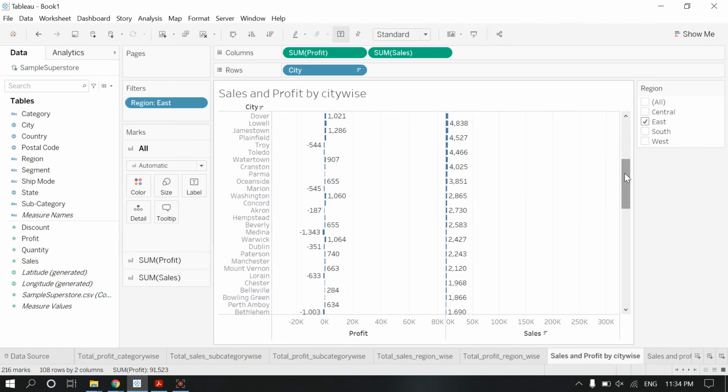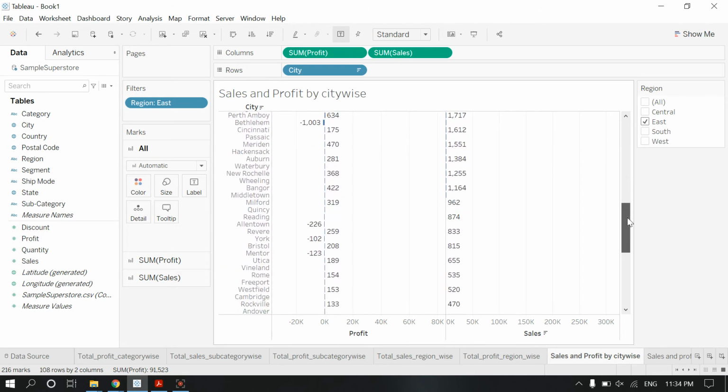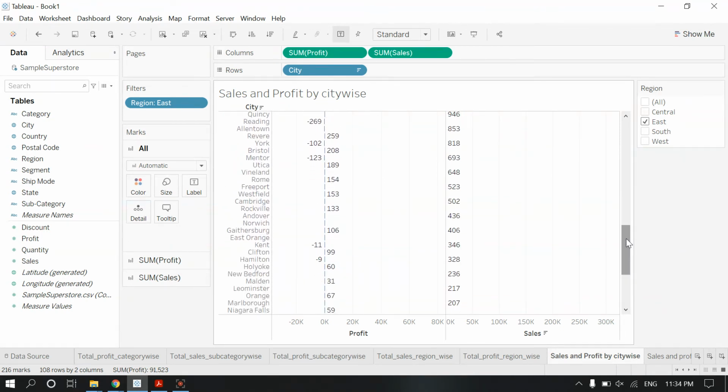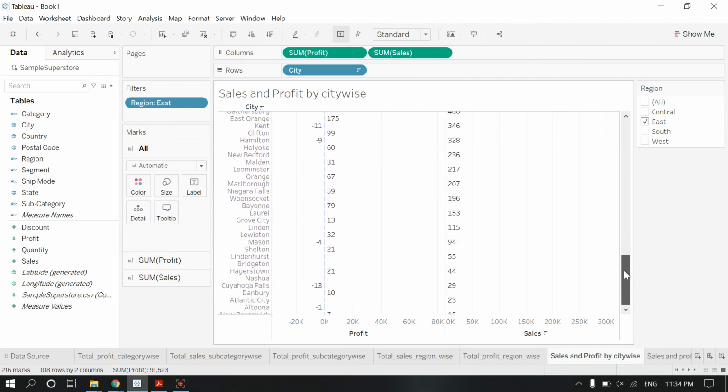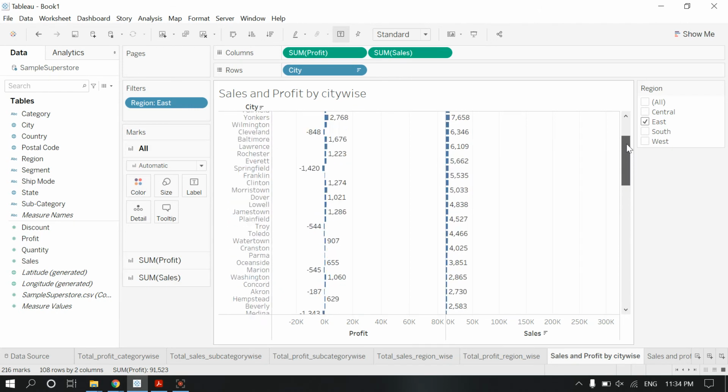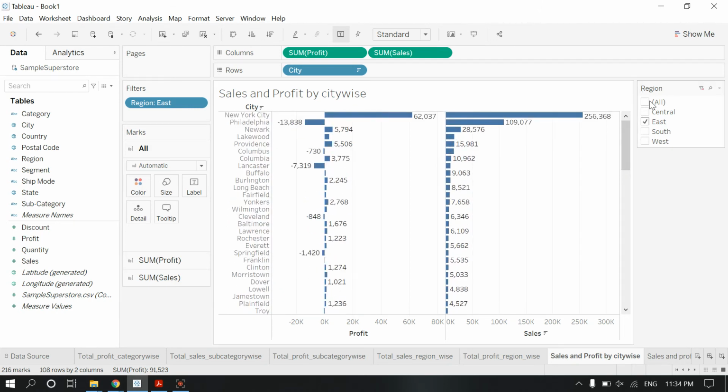We need to work on all the cities wherever we are getting loss, because a company can run on what, no profit no loss. But here is a loss, so we need to work on all these areas wherever we are getting loss. Here we are getting less loss, but here we are getting more loss.